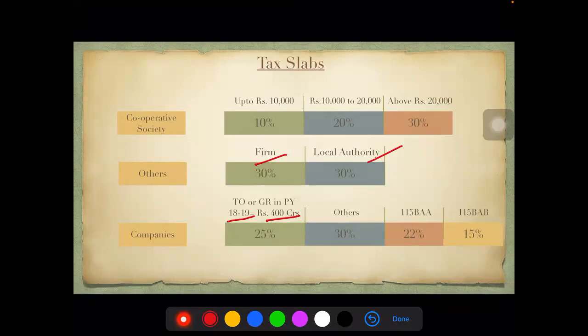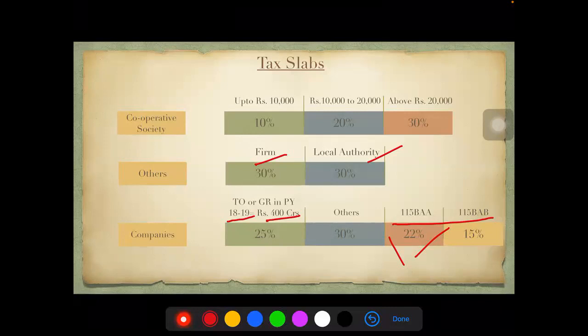There are two more alternative taxations that they can opt for: 115BAA and 115BAB. In 115BAA, they have to let go of certain benefits they were enjoying earlier, could be a deduction or exemption. They have to let go of those deductions and benefits. If they do so, they can opt for 22% taxation under 115BAA.